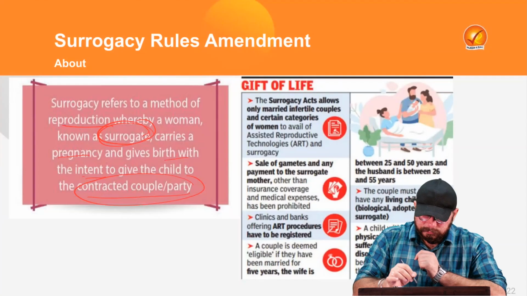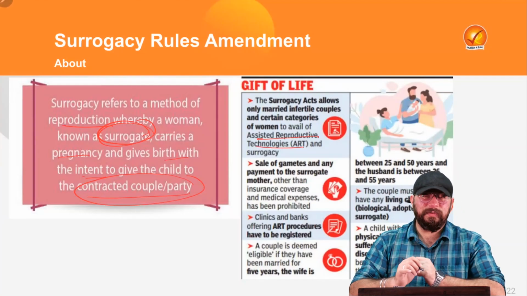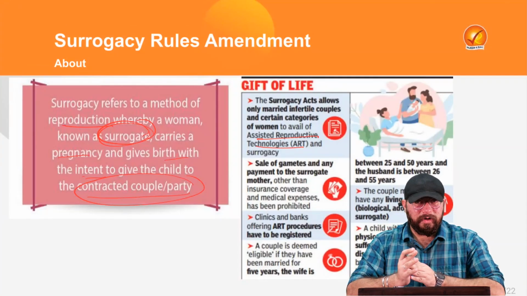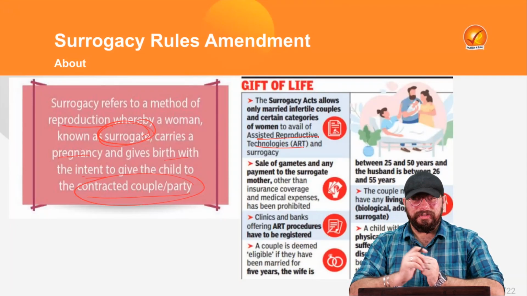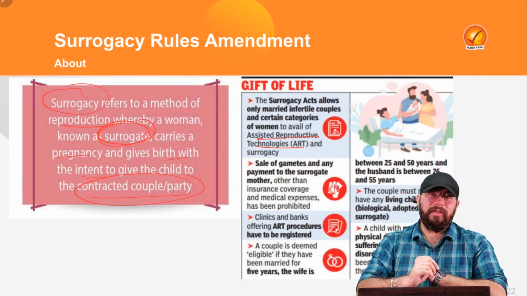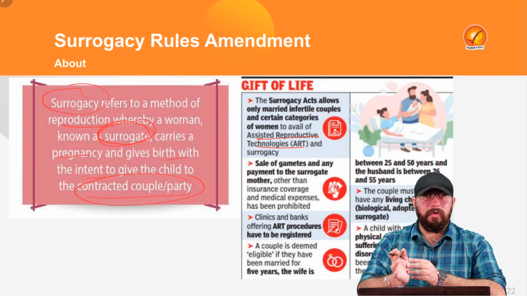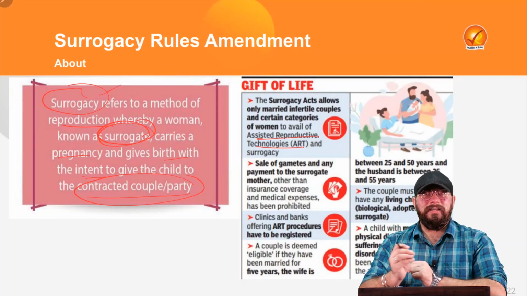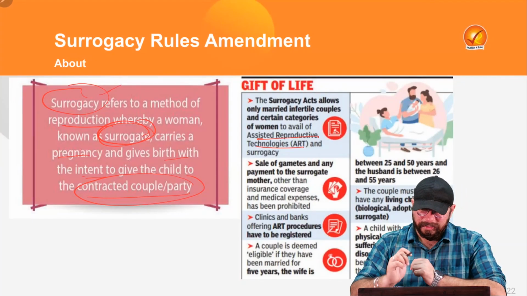Now, surrogacy is a form of assisted reproductive technology. That means beyond normal reproduction which takes place between male and female, if that does not work, there are other reproductive technologies, and the first, very prominent one is surrogacy, right? And there are a lot of examples in the world, a lot of celebrities whose child has been born out of surrogacy, right?